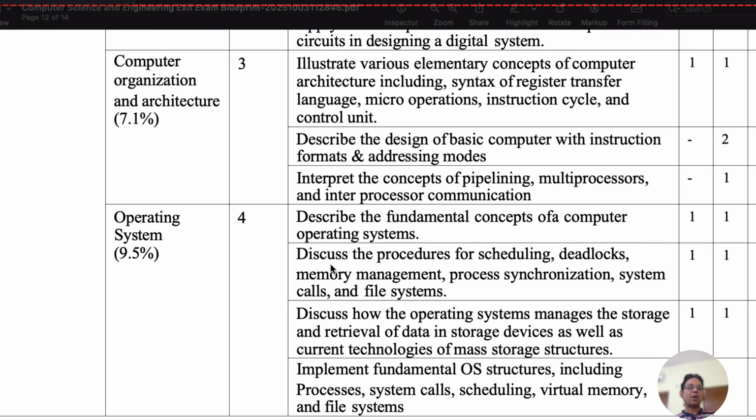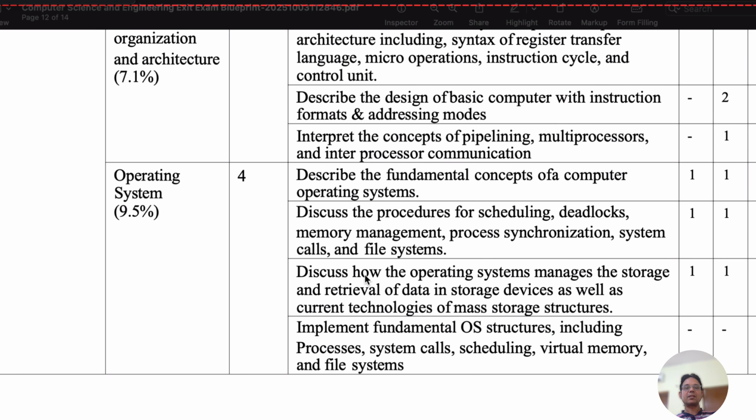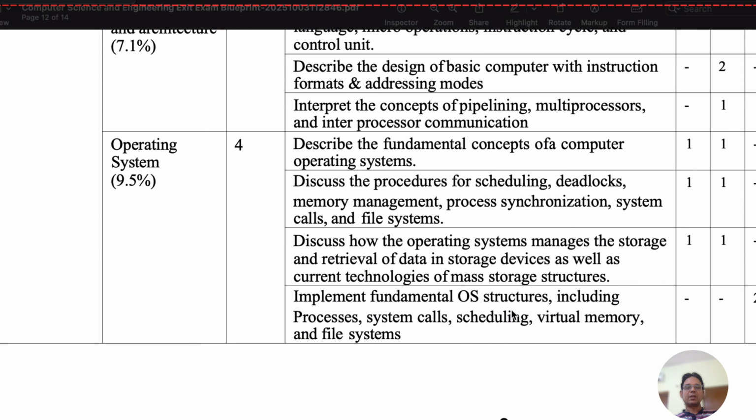And lastly, operating systems have learning outcomes: describe fundamental concepts of computer operating systems, discuss the procedures of scheduling, deadlocks, and discuss how the operating system manages the storage and retrieval of data in a storage device; implement the fundamental structures including processes, system calls, scheduling, virtual memory, and file systems.